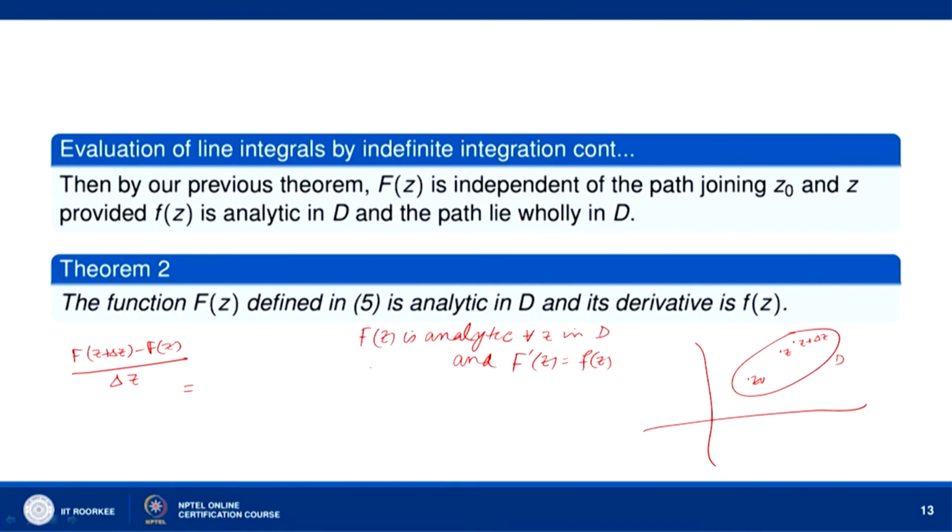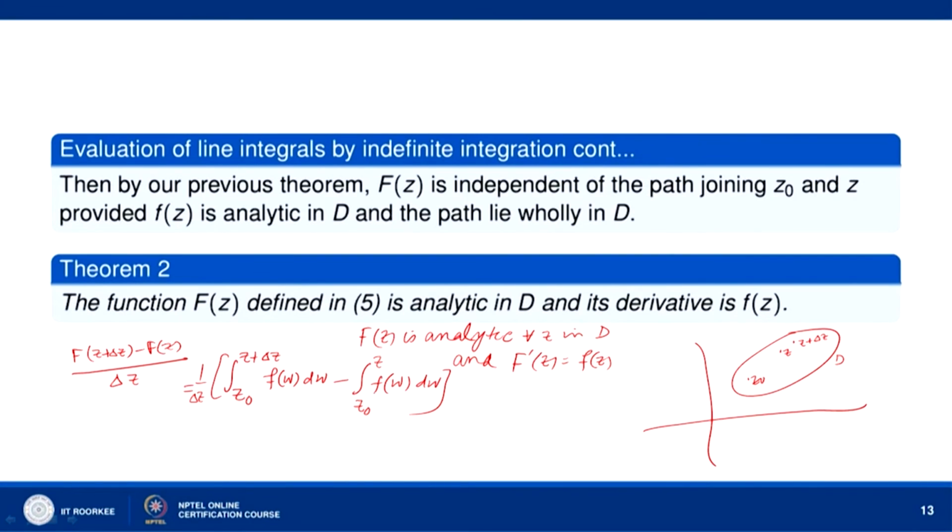So, this will be, by definition, the integral from z naught to z plus delta z of f(w) dw, minus the integral from z naught to z of f(w) dw, into 1 by delta z.